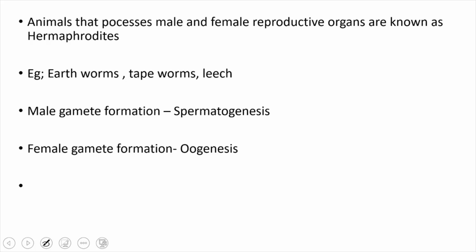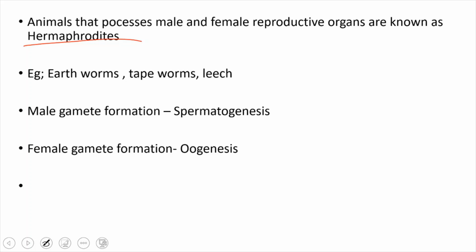But what about the animals? Is it possible that male and female reproductive organs are present on the same animal? Yes, in lower animals it is there. Not in higher animals, but in lower animals it is there. Animals that possess both male and female reproductive organs are known as hermaphrodites. Actually, they are isogametes. You cannot identify which is a male gamete and which is a female gamete, and fusion takes place. So the examples are earthworm, tapeworm, and leech.